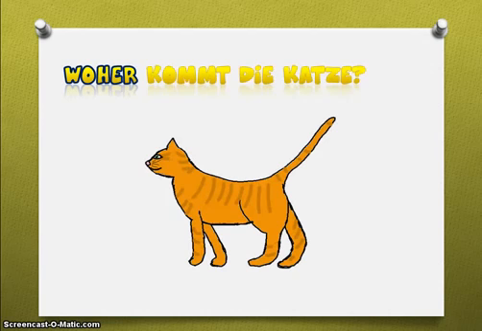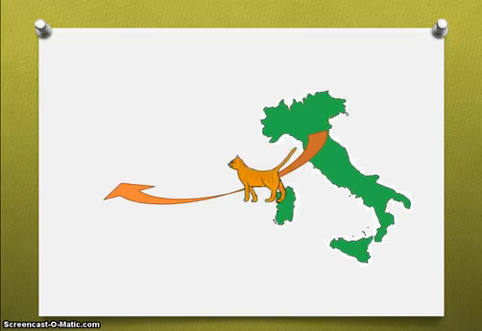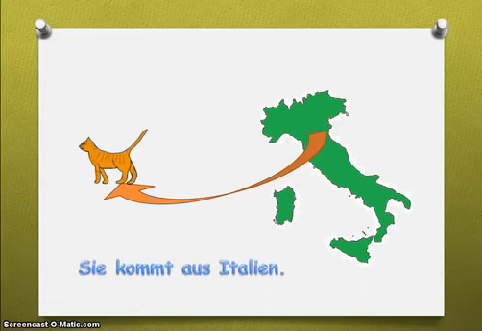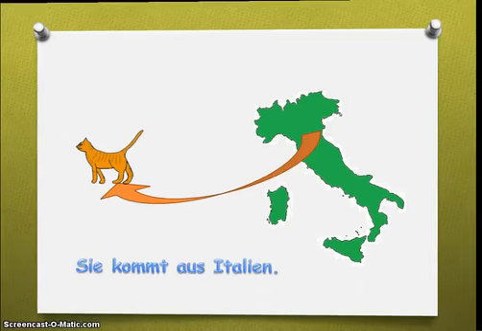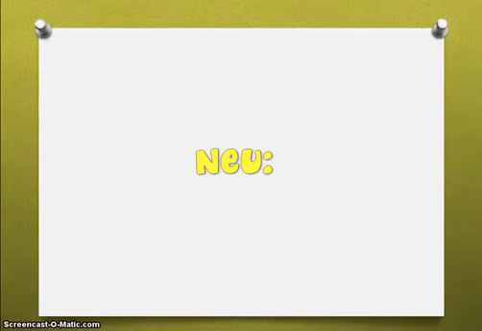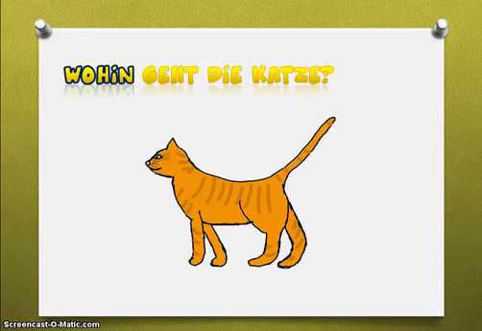The second one, woher, means where from or from where. Woher kommt die Katze? Sie kommt aus Italien. Now, let's talk about wohin. Wohin is new. You have not learned that word before. Wohin means where to, or to where. It means where somebody is going, all right?